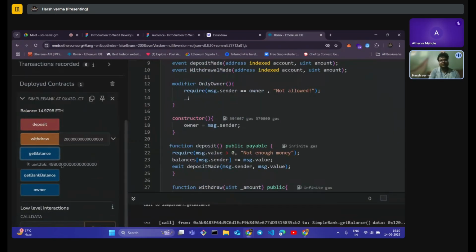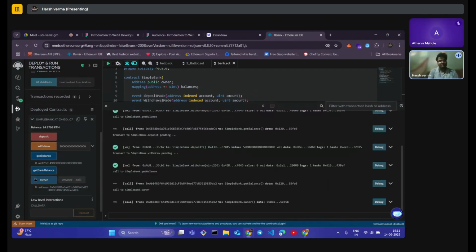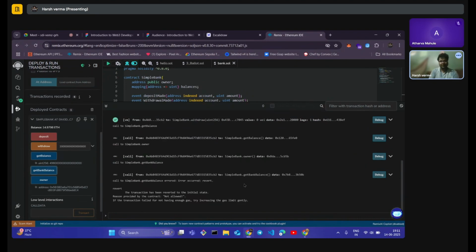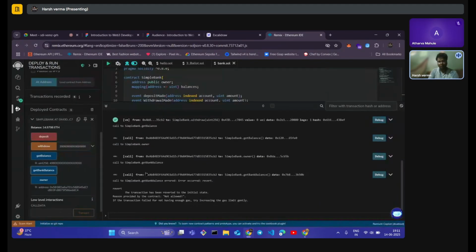See, it is showing its own balance only. It is not showing the owner's balance. We are only able to see our own balance, and yes, we can also access our owner. But now let's see what happens when I try interacting with this get balance button to check the whole balance of the bank without being the owner. It will throw us an error. What will it say? Not allowed, because we are not the owner.